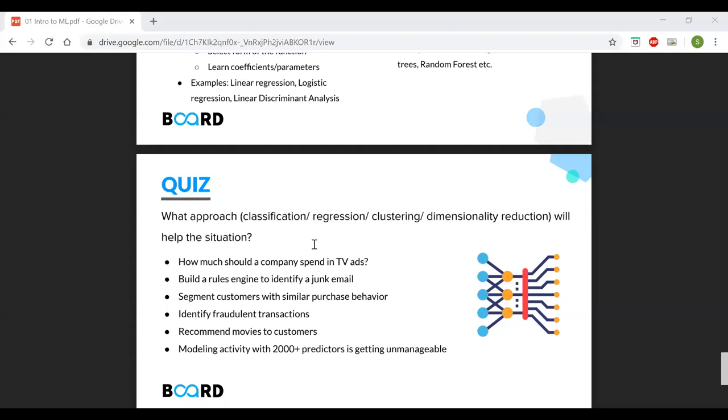So it can be both a supervised and unsupervised algorithm. But it is a regression, that is for sure, because the output variable is a continuous variable.